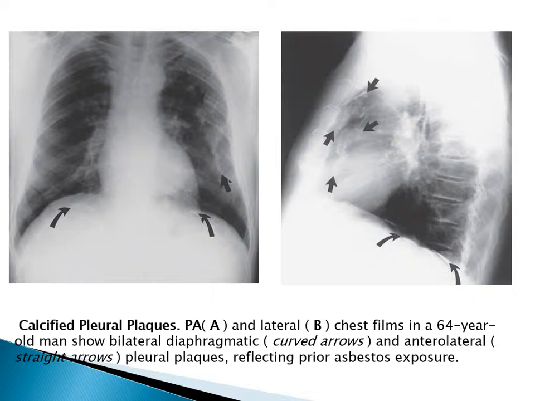Here we have a chest X-ray, PA and lateral view, in a 64-year-old man showing bilateral diaphragmatic and anterolateral pleural plaques reflecting prior asbestos exposure. Here are the plaques, and in the lateral also, over the diaphragm.